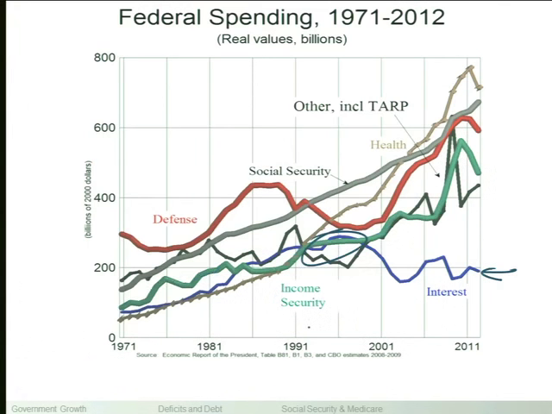Interest rates, right. Lower interest rates, and also they did some refinancing. Some of the debt had been tied up in long-term high interest rates. In the 1980s, interest rates were really, really high, so any 30-year bond they wrote in the 1980s was going to carry a very high interest rate. They refinanced a lot of that, some into shorter term and some into longer term, but still into lower interest rate debt. So a lot of refinancing of old debt took place in the 1990s, and the fact that interest rates are so very low right now means those interest payments on the debt are pretty low.